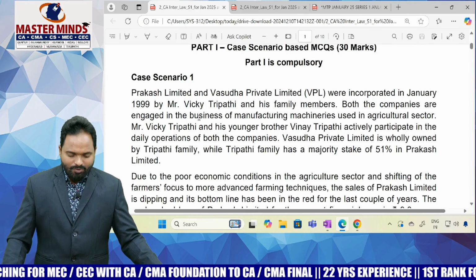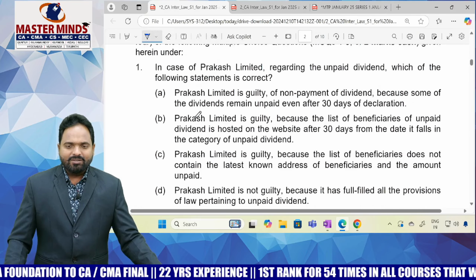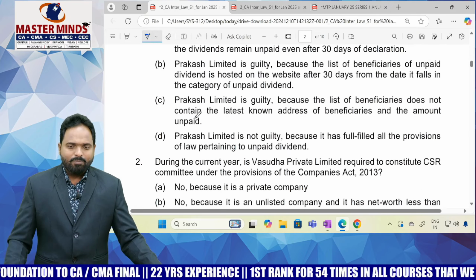Case scenario 1 is a case scenario based MCQ. What I suggest to students: don't read the entire case first. Go for reverse reading, a bottom up approach. First read the questions, what they are asking from you. Based on that, you can refer to the paragraph. This is a scenario based MCQ on declaration and payment of dividend as well as accounts of the companies, two chapters together. One scenario based MCQ contains 5 MCQs, 5 into 2, 10 marks.